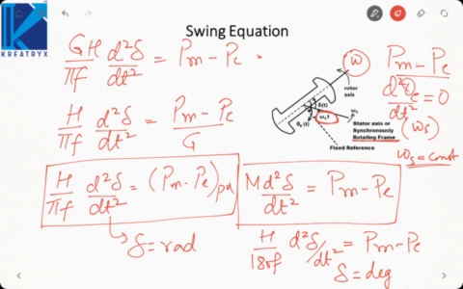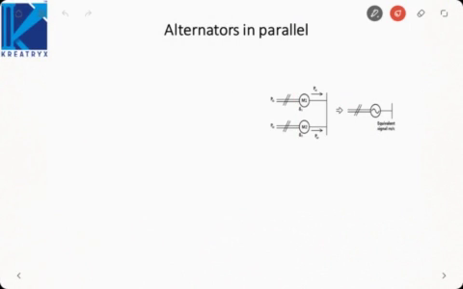But when we talk of a practical power system, there will be a large number of generators connected to the system. Then what will happen? We have to solve the swing equation for each and every machine, and it will become very complicated. So it would be really helpful if I can convert the system into a single machine system, that is, determine an equivalent system. That will convert the entire power system into a single machine system, and I will have to solve only one equation. But remember, that can only be done for a 2 machine system. If it is a multi-machine system having 5 or 10 machines, then you will have to solve the swing equations for each and every machine.